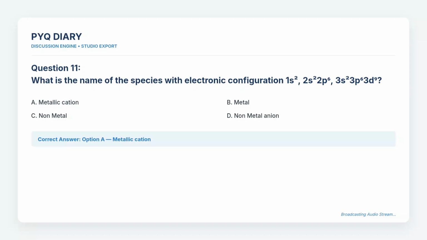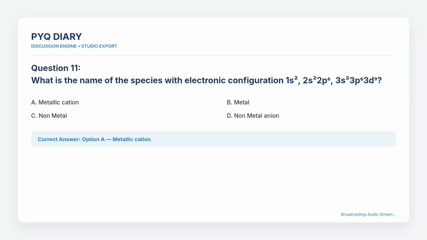Frequency. Question 11. What is the name of the species with electronic configuration 1s², 2s² 2p⁶, 3s² 3p⁶, 3d⁹? The choices are A. Metallic cation, B. Metal, C. Non-metal, and D. Non-metal anion. The correct answer is option A.